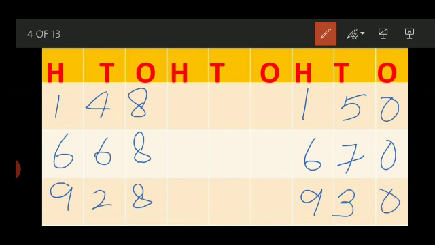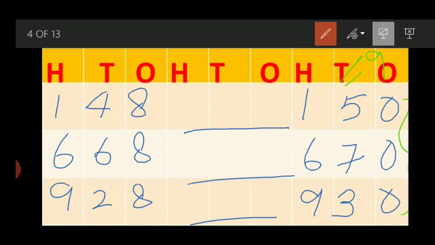Three examples I have set for you. I hope these three examples will make your concept clear. See, these numbers end on 0, and the 0 will change into 9. Where will it change? It will change into 9.